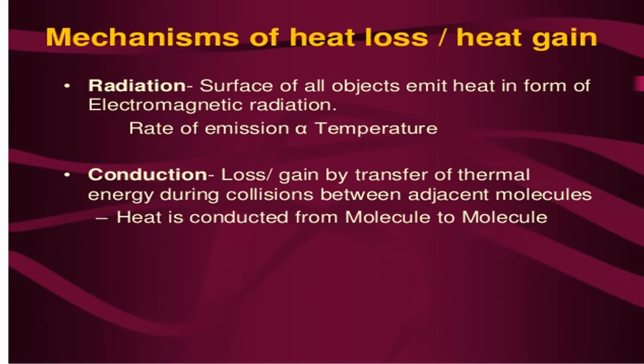Mechanisms of heat loss and gain. Radiation: surfaces of all objects emit heat in the form of electromagnetic radiation. As we know, the rate of emission is proportional to temperature. When the temperature is more, emission will also be more. When temperature is less, emission will be less.